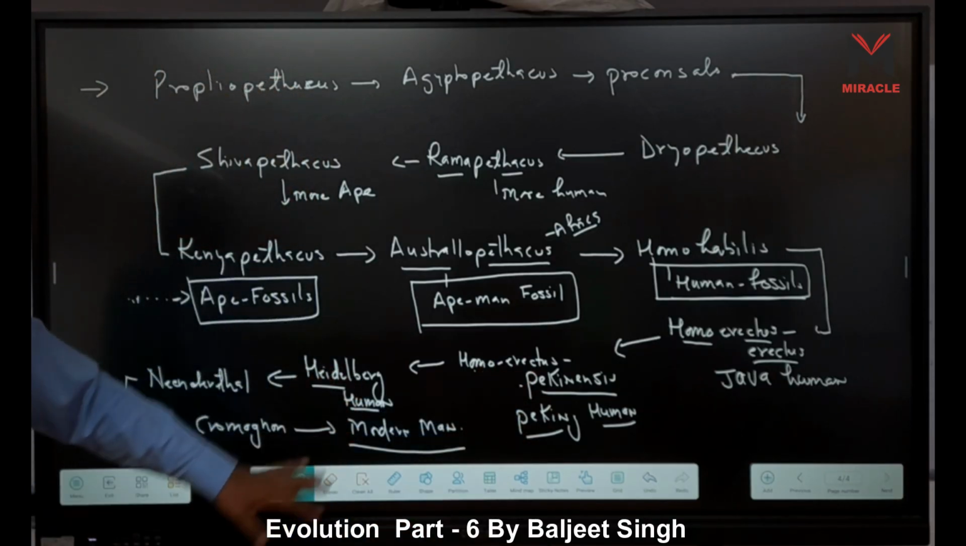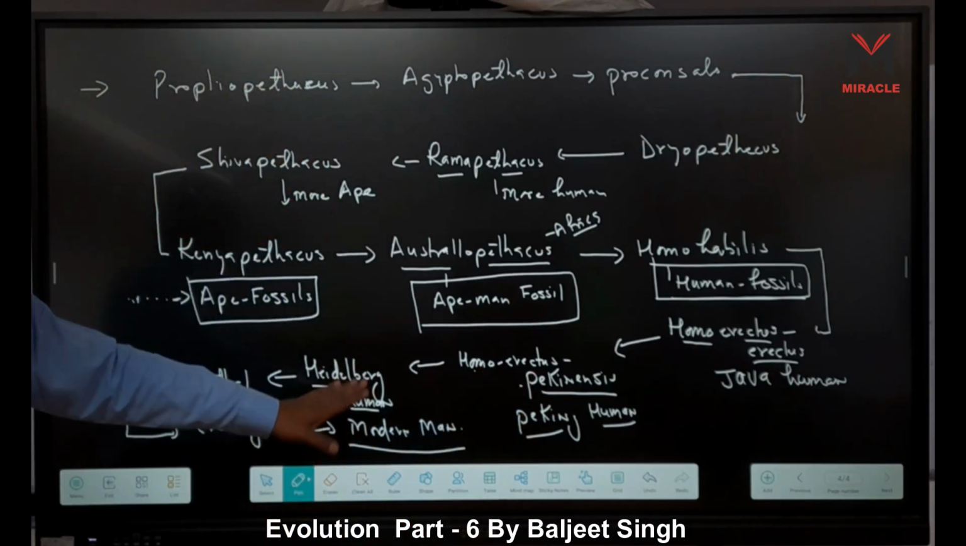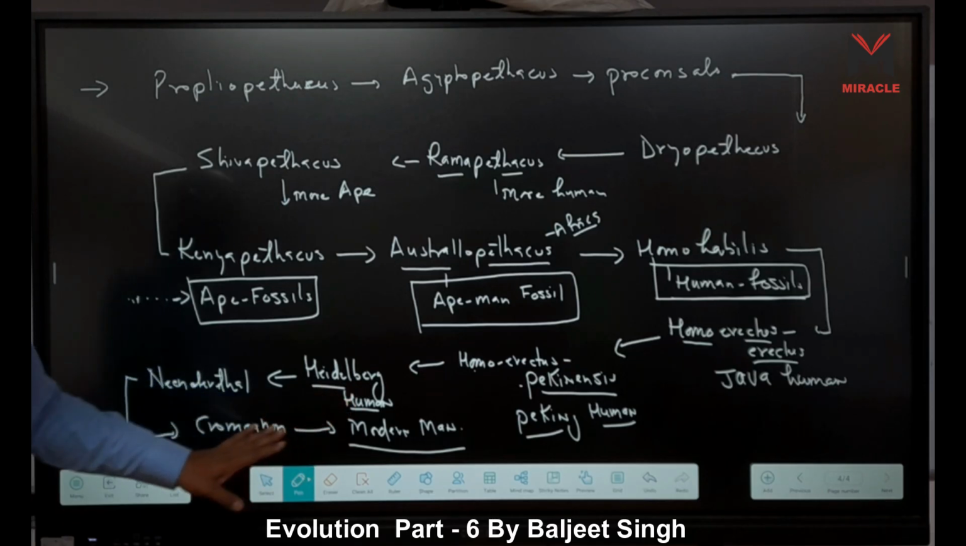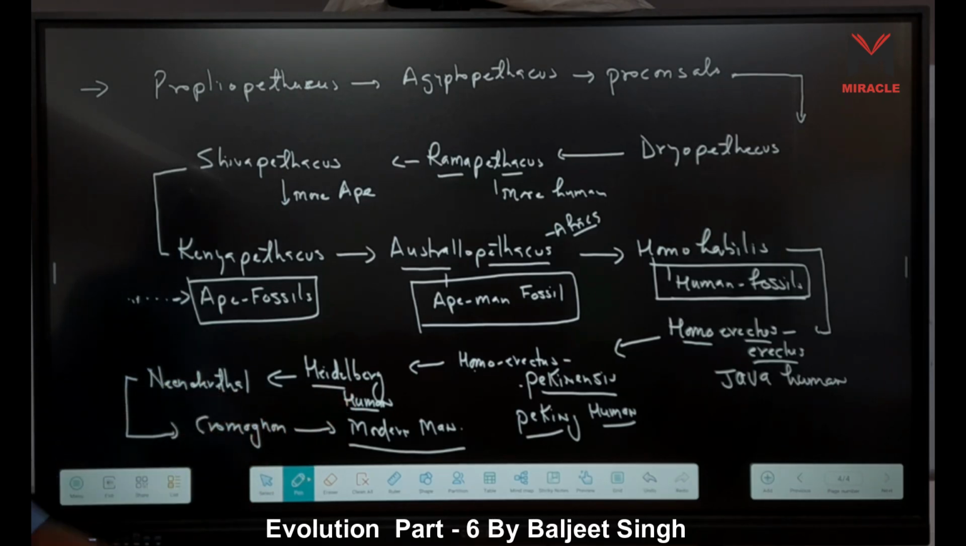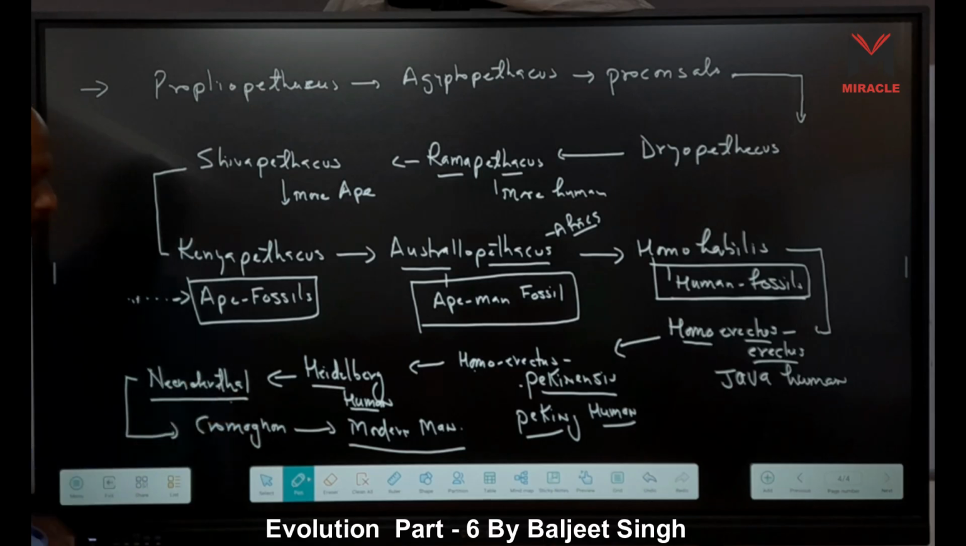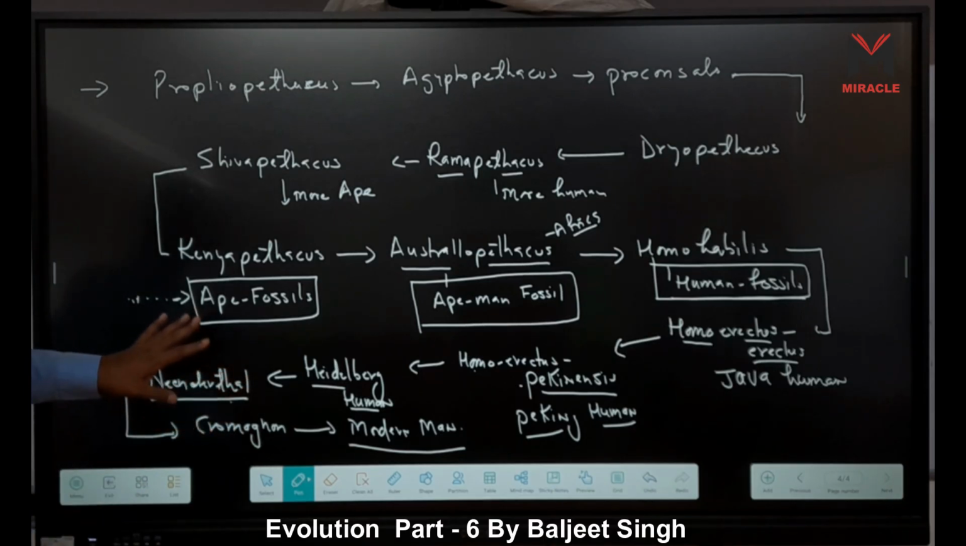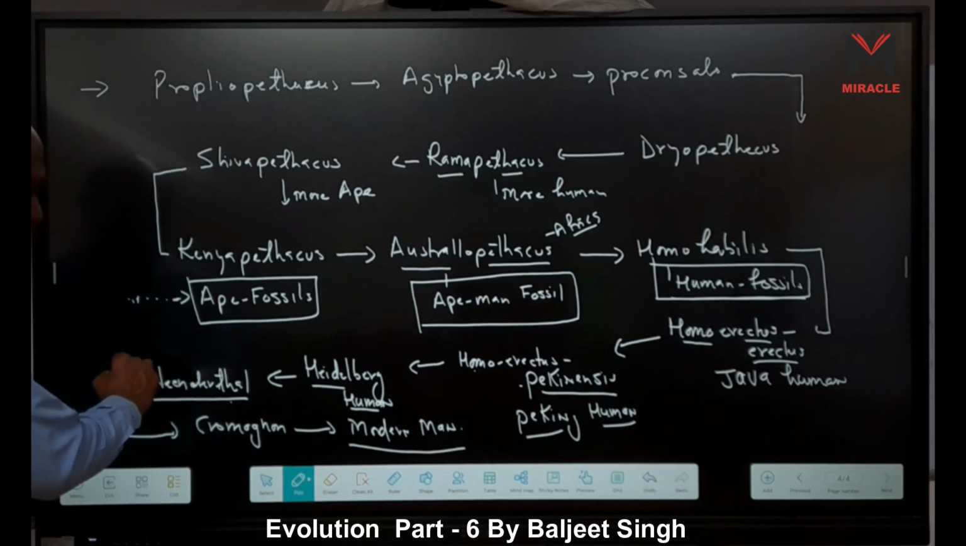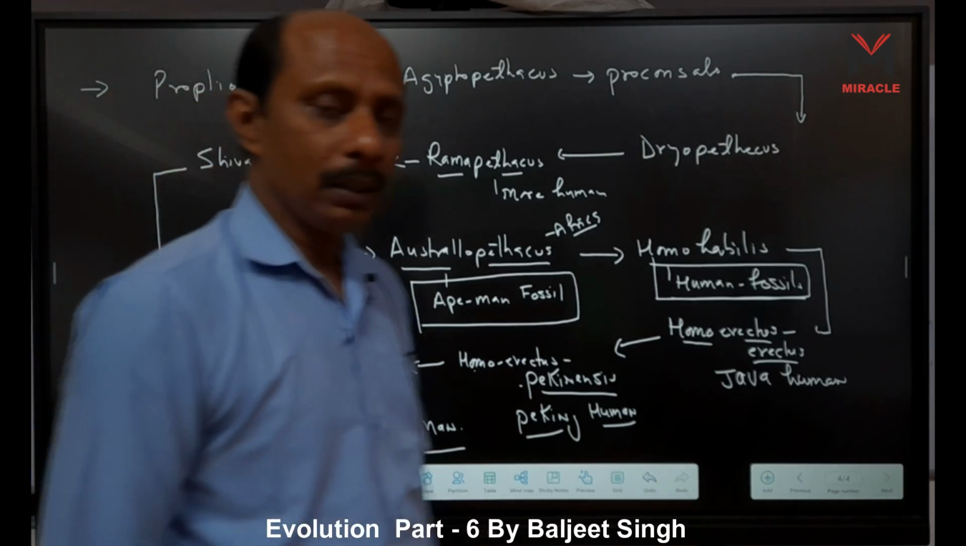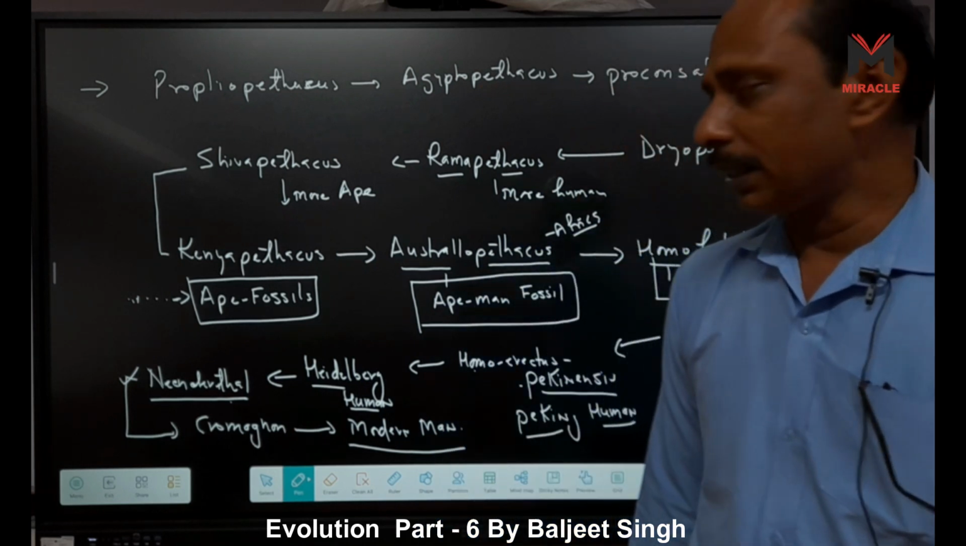Then it is Heidelberg from Germany, right? But here only the lower jaw is present, right? Neanderthal, then Homo sapiens. Here modern human fossils come. So Neanderthal is an ancestor of human, that is correct. But who is the direct ancestor of humans?